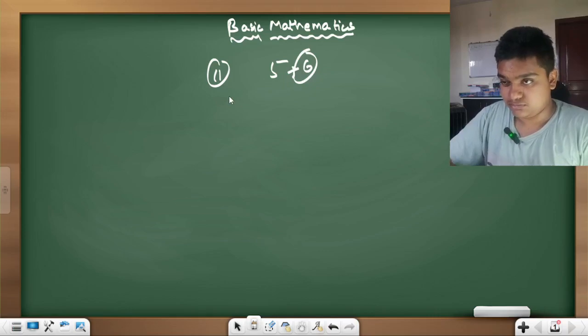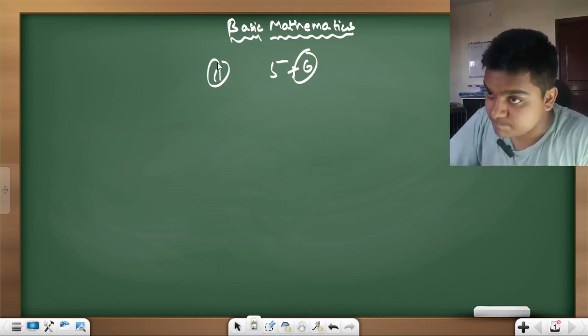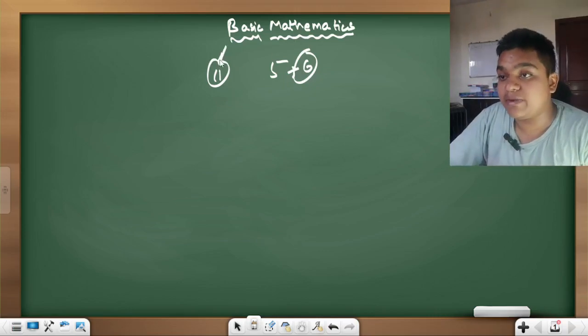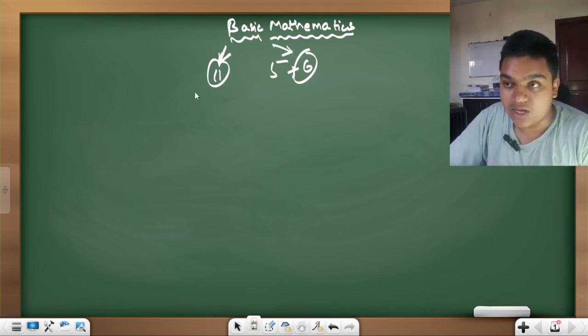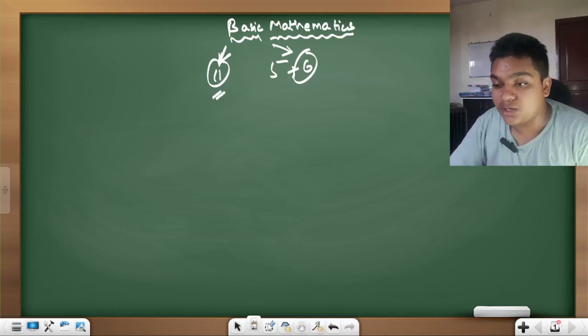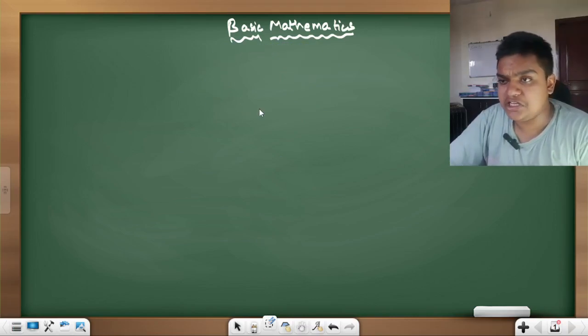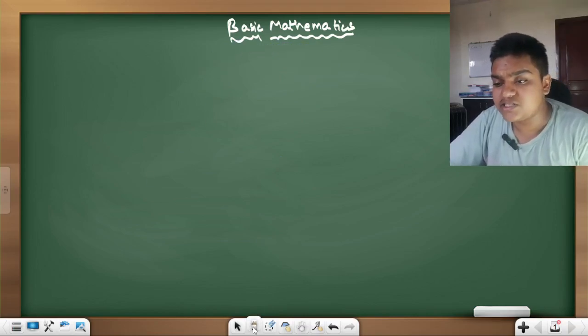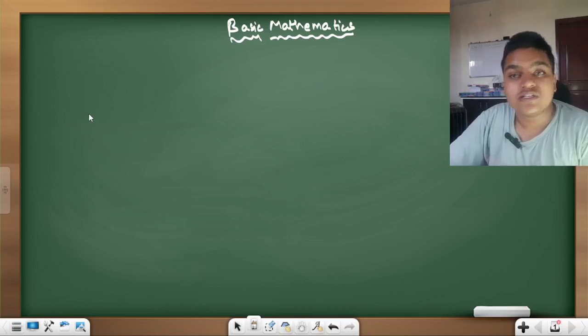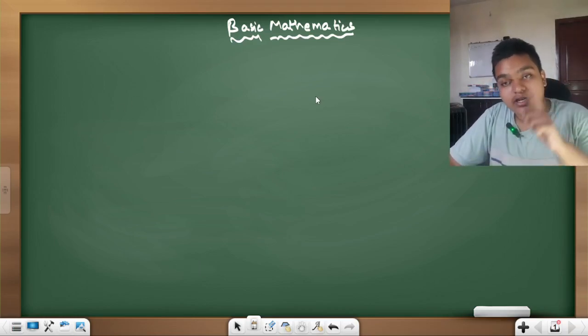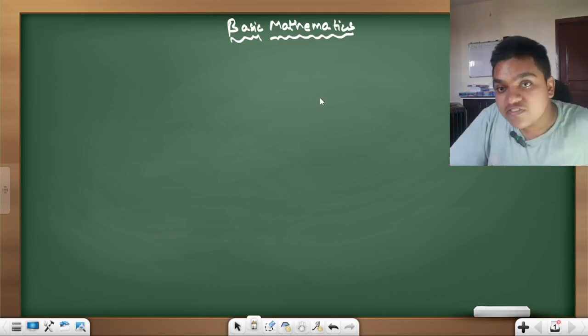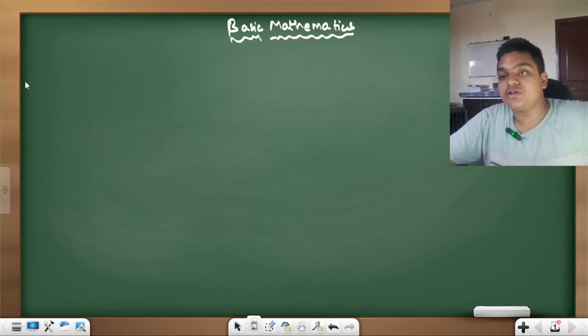Believe me, if you just make some effort to remember these 11 plus 5 to 6 formulas, you'll have a good command on integration and differentiation. That would help in any chapter of physics. Without differentiation and without integration, there will not be a question. One question is compulsory based on differentiation, or one question based on integration.